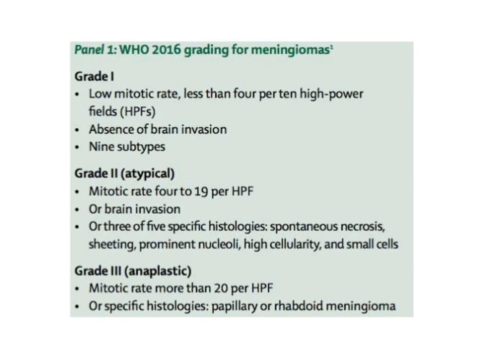Grade 2, these are atypical, mitotic rate 4 to 19 per 10 high power fields, or it may show brain invasion, or 3 of 5 specific histologic features: spontaneous necrosis, prominent nucleoli, high cellularity, and small cells. In grade 3, these are anaplastic, mitotic rate is more than 20 per 10 high power fields, and specific histologic types are the papillary or the rhabdoid meningioma. So this is all about meningioma and other brain tumors.